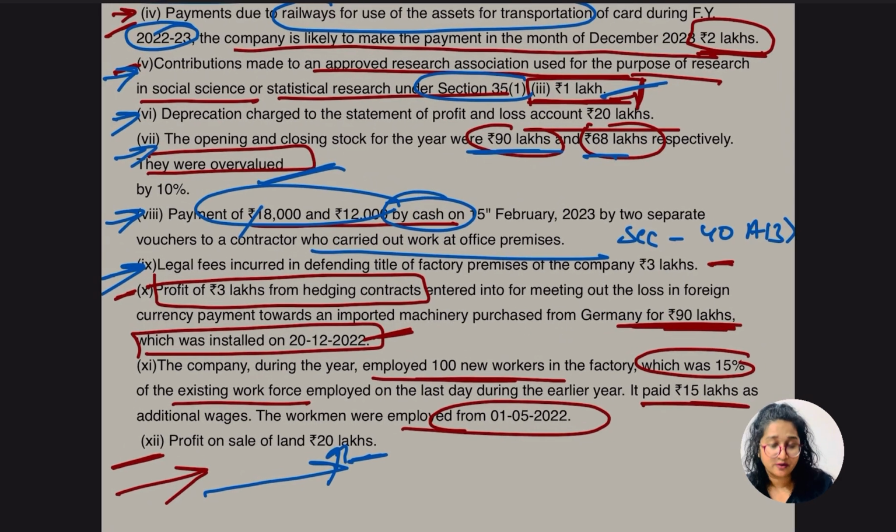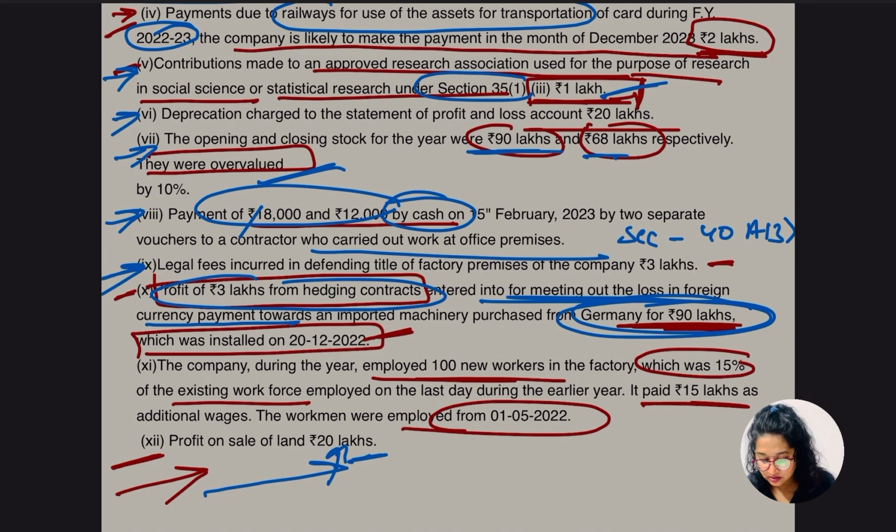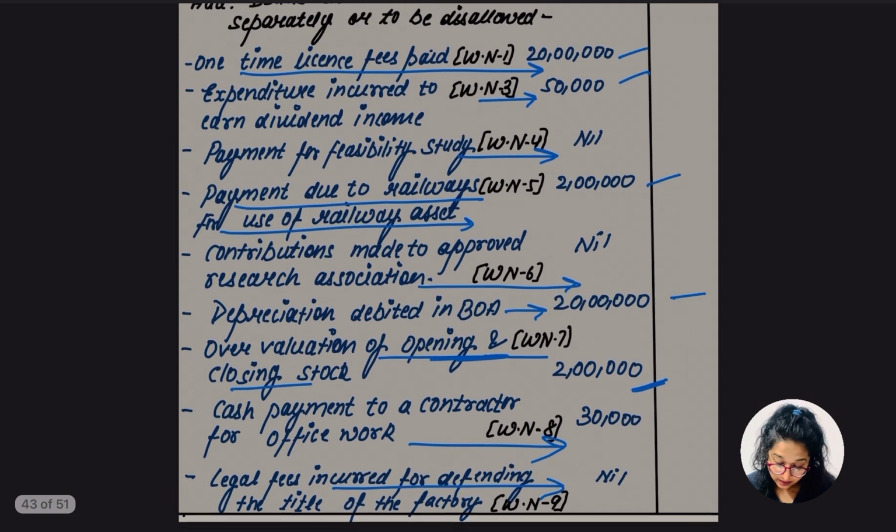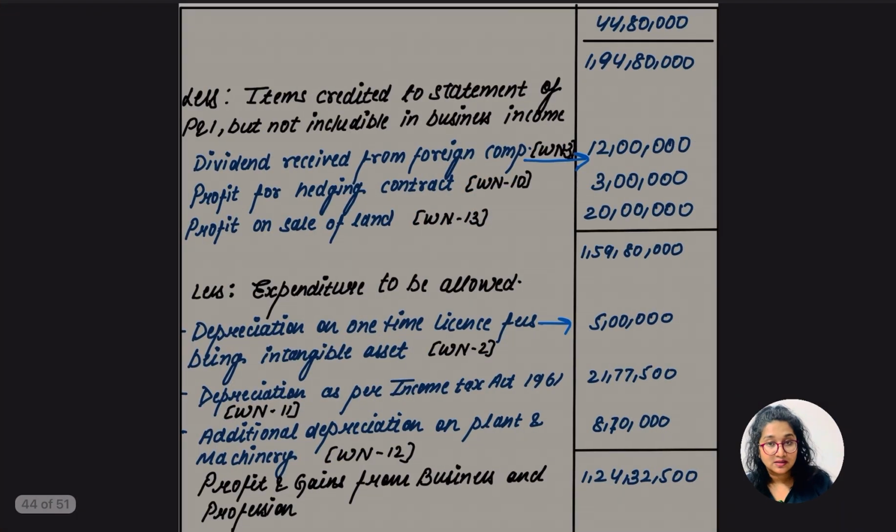This is something new for us. The profit of rupees 3 lakh from the hedging contract is entered into, to meet the loss in the foreign currency payment toward import of the machinery purchased from Germany, of which the amount is 90 lakh. So the profit amount is 3 lakh and the imported machinery from Germany costs 90 lakh. It is installed on 20th December. So definitely we'll get a depreciation amount now, but before that we are going to get some other treatment.